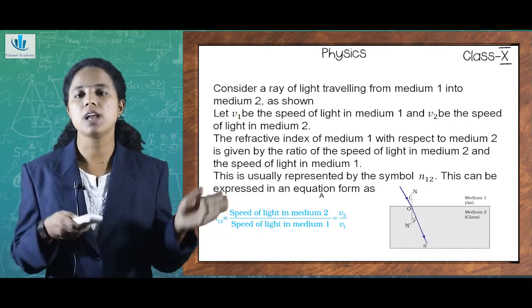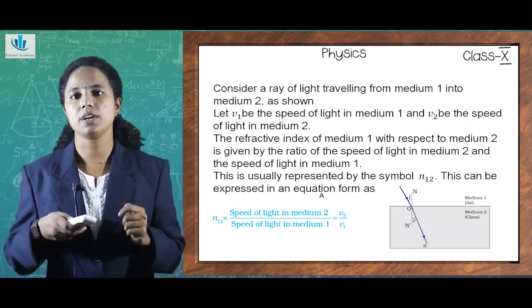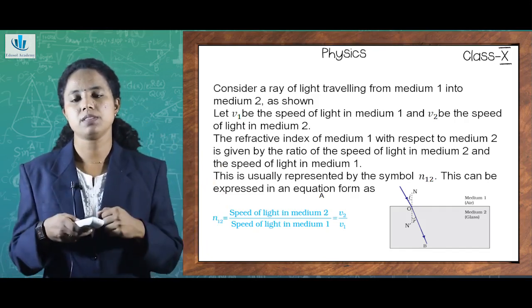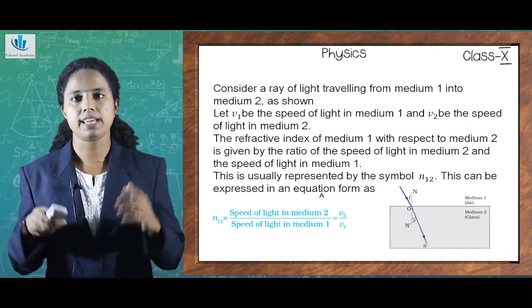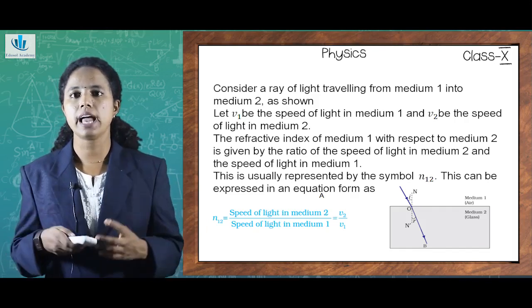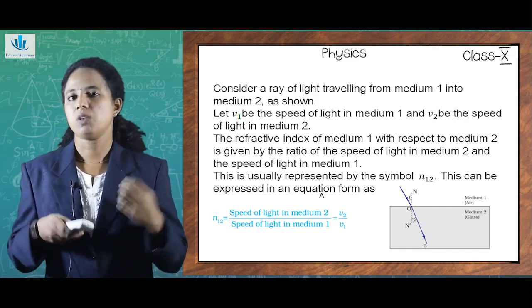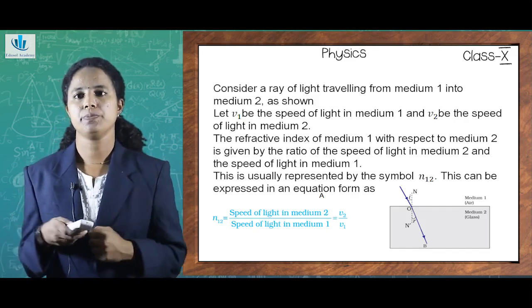From air to glass, the light enters, that is OA represents the incident ray, and inside the glass, the refraction takes place. So if I consider a ray of light that is traveling from medium 1, that is air, to medium 2, as shown in the figure, and I suppose that the speed of light in medium 1 air is V1, then V2 will be the speed of light in medium 2.